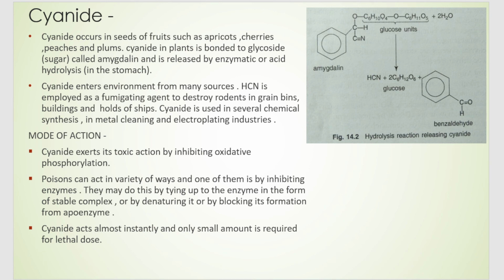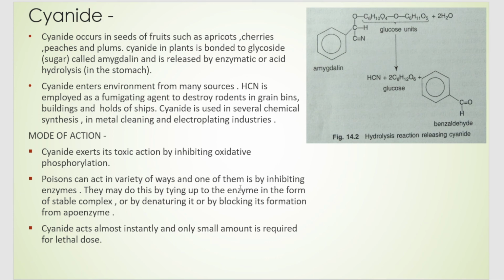And cyanide, how does it work? One thing is that it inhibits oxidative phosphorylation. It's an important process in the body that is inhibited by cyanide. So there is not enough supply of oxygen to the cell because of cyanide poisoning. Next, it can inhibit different enzymes. What does it do?